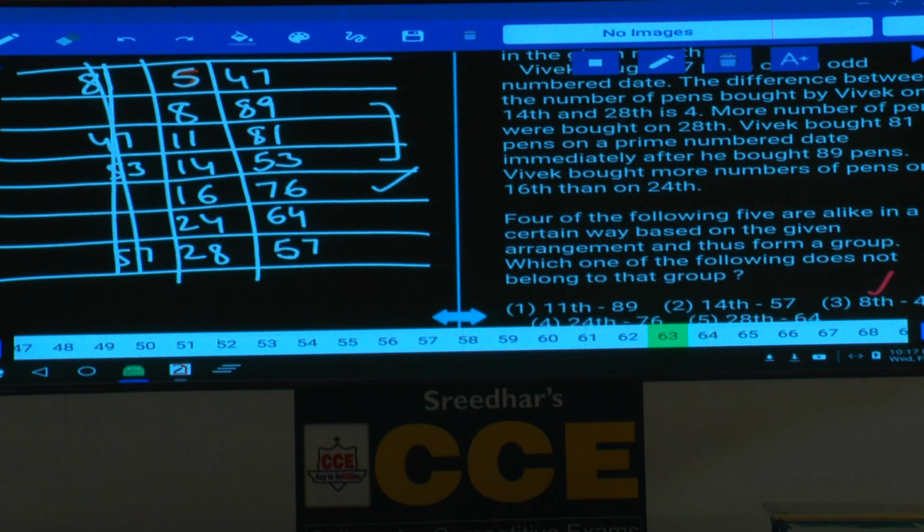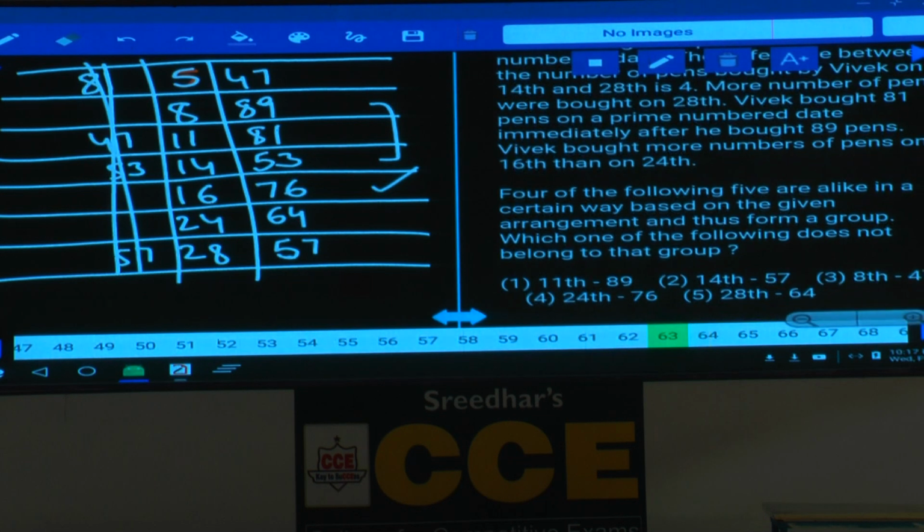Then next one, question number 63. Four of the following are similar, and one is the odd man out. 11th 89, that is false. 14th 57, that is also false. 8th 47, 24th 76. Now 11th and 89, what is the relation between these two? 89 is immediately before this 11th. Next one, 14th and 57. Now 57 is not immediately before this 14th.